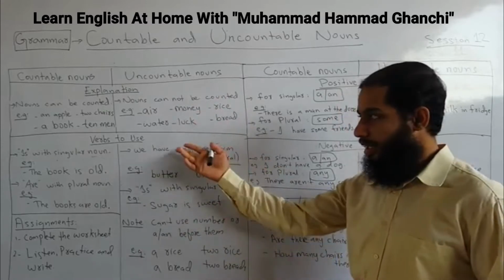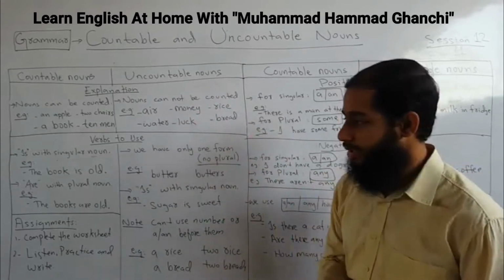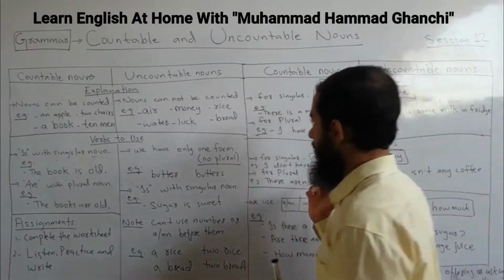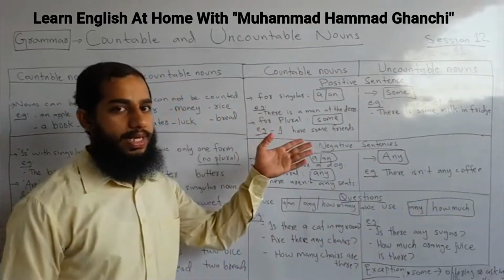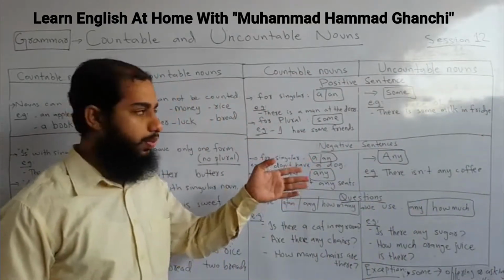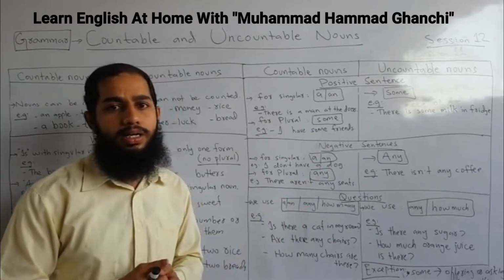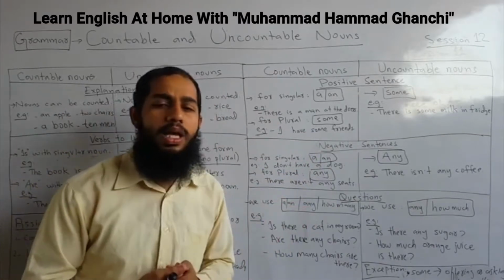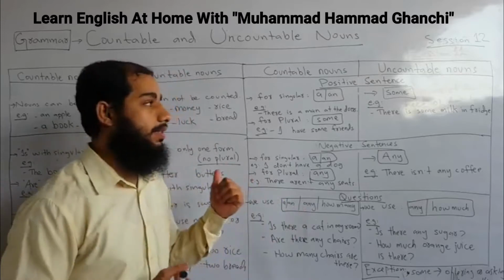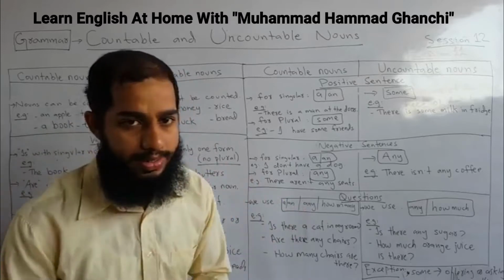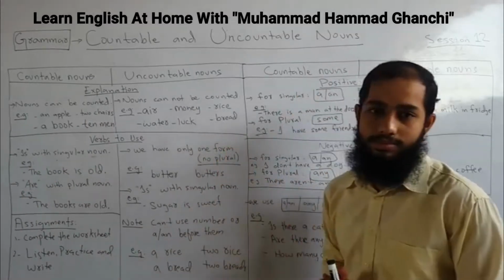We will learn which verbs are used, and then we'll go with positive sentences, negatives and questions. There are different uses and different rules with this topic. So let's move on with the explanation.